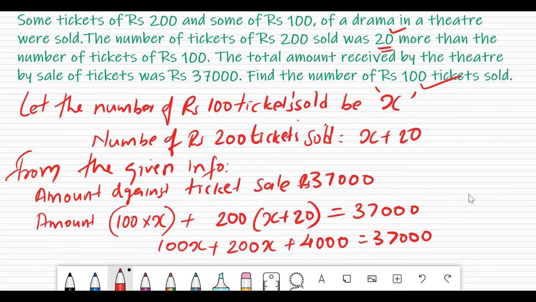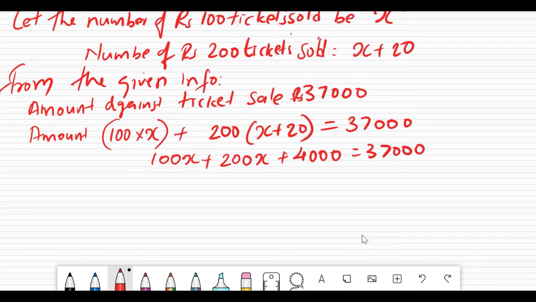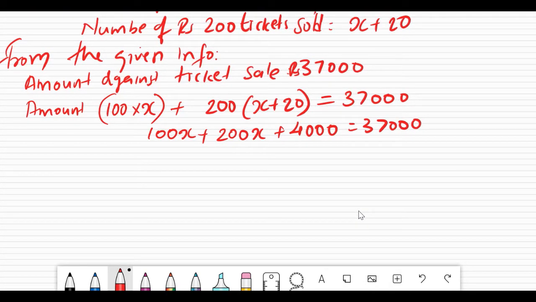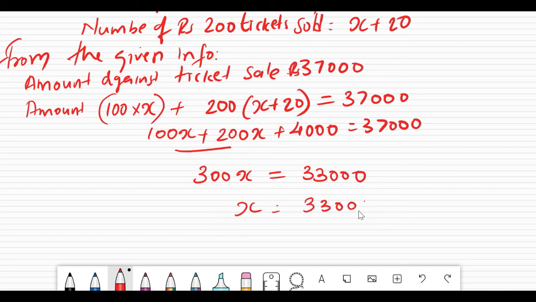Correct? If we further take care of the left side of the equation, these two together will become 300x, and 4,000 will go to the right side. So I can write x is equal to 37,000 minus 4,000, which will be equal to 33,000, right? X is equal to 33,000, dividing both sides by 300, our old method. It becomes